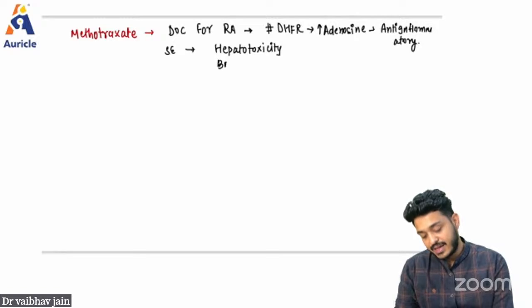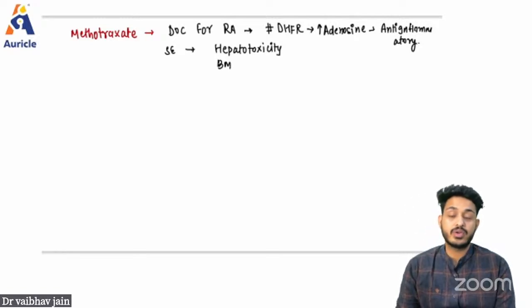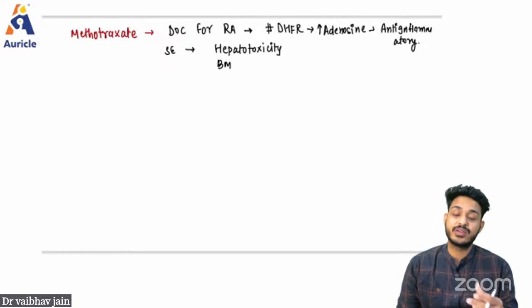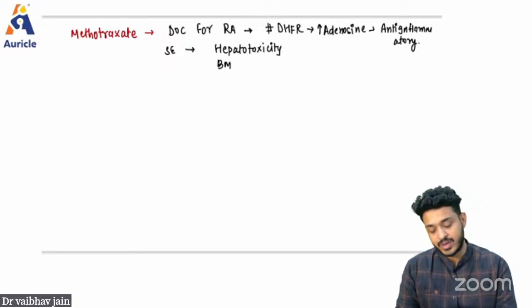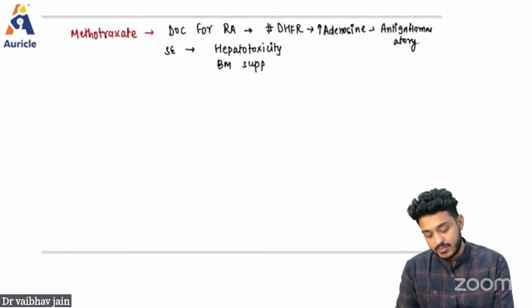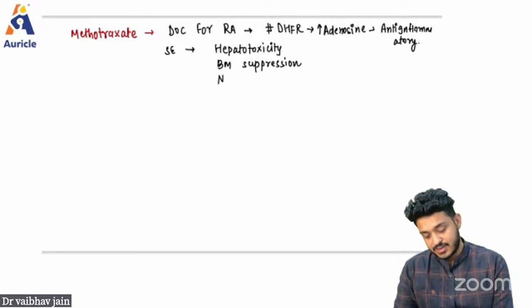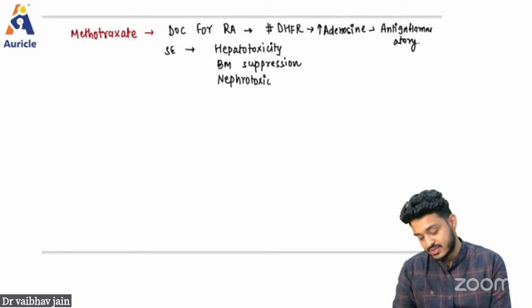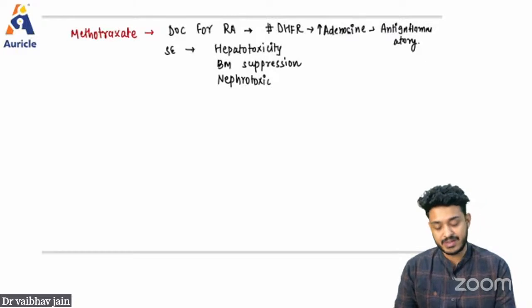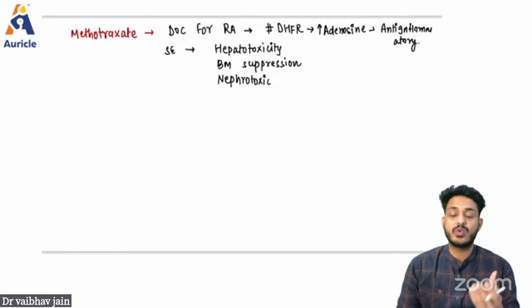This is an anti-cancer drug, and I have already taught you all the anti-cancer drugs. They are going to kill what? They are going to kill the rapidly growing cells in the body. So this is going to cause what? Bone marrow suppression as well. Bone marrow suppression is going to be another side effect of this particular drug. This is also nephrotoxic, guys. So these are the components you have to remember. If someone is having kidney damage, we avoid methotrexate.